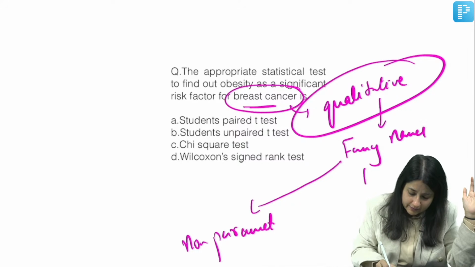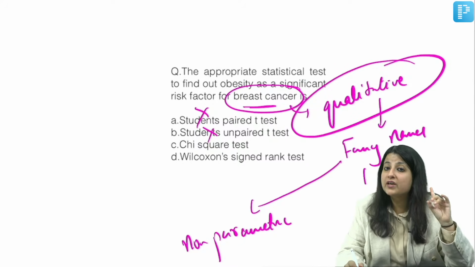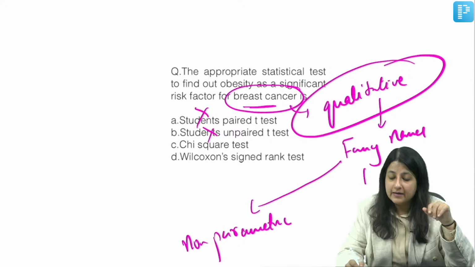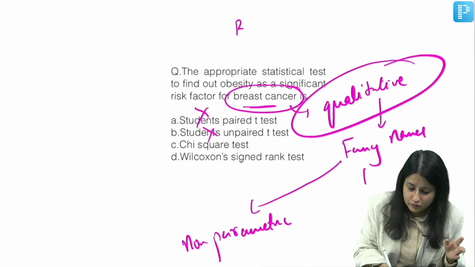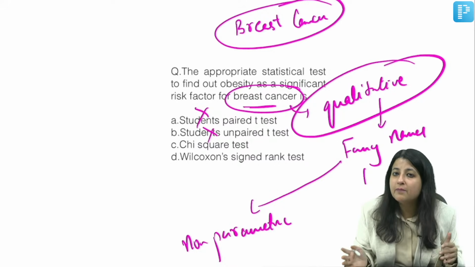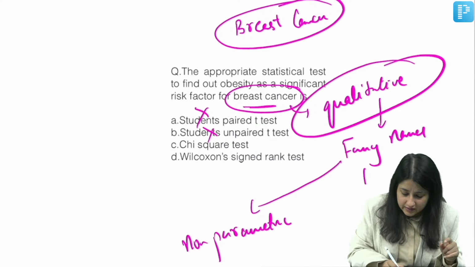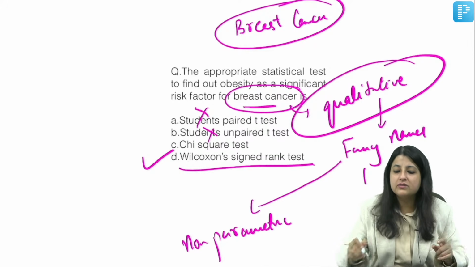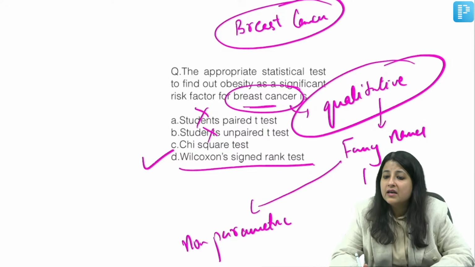Now what are the parametric tests over here? This one and this one. Now next you have to figure out one group or two group. मैंने सिर्फ इतना पूछा है, obesity as a risk factor for breast cancer. So I just have one group of women, guys, who suffer from breast cancer. I want to know obesity is a risk factor or not in a single group. So single group में what can you use? Wilcoxon sign rank test. I didn't ask you two groups.